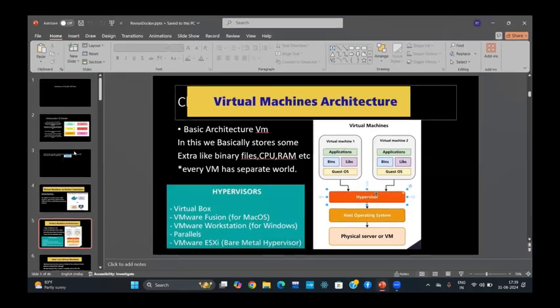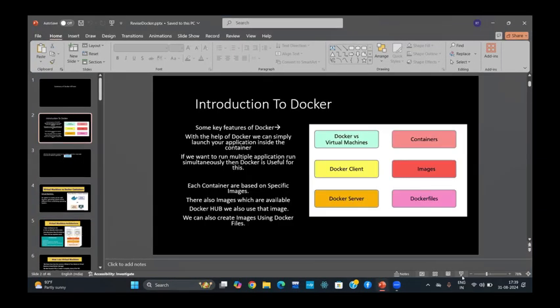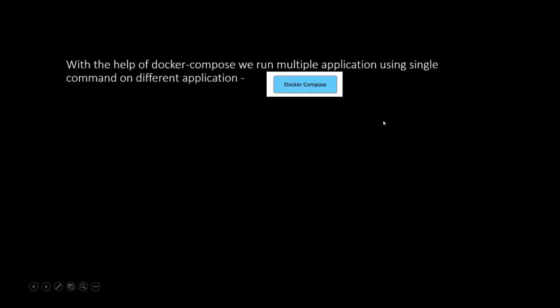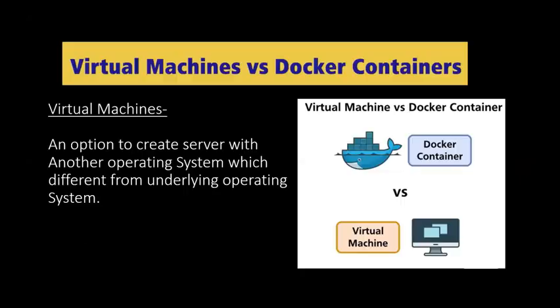If I open my presentation here, firstly I will cover a small portion, what is Docker Compose. With the help of Docker Compose, you can run multiple applications using a single command. This is the basic concept of Docker Compose. Okay, so Docker virtual machine versus Docker containers. What is a virtual machine? I have provided all these presentations so you can read, and if you want to go into detail, you can go with the videos. Otherwise, you can ask doubts here.